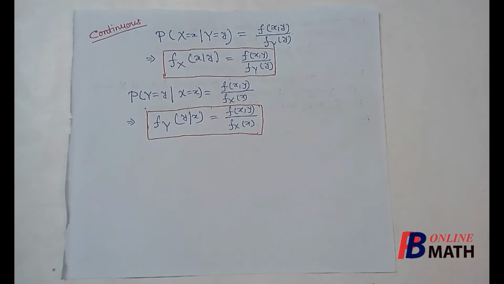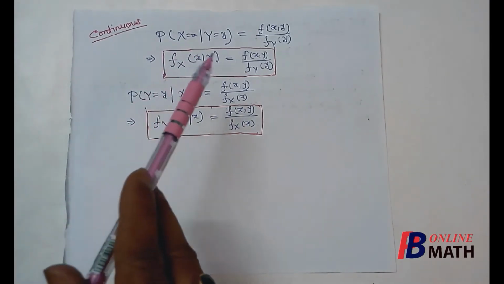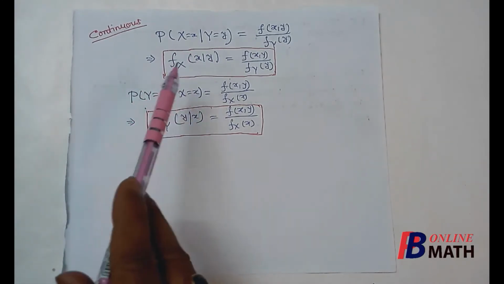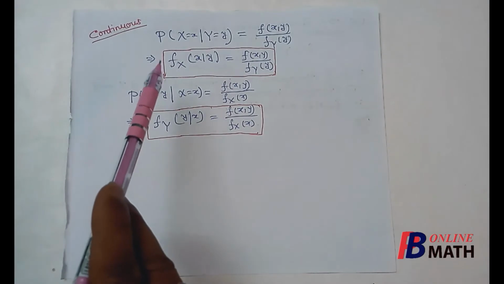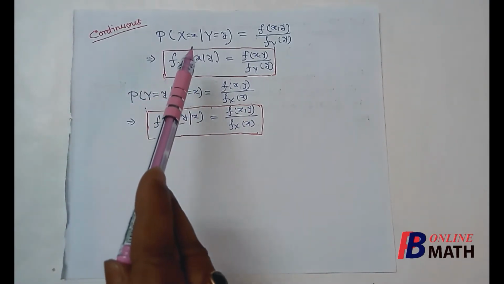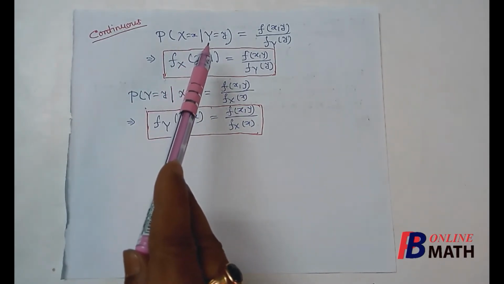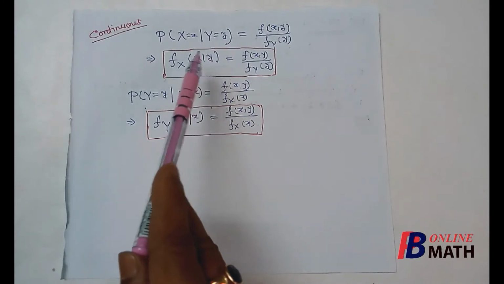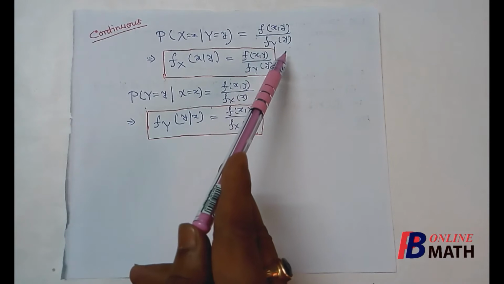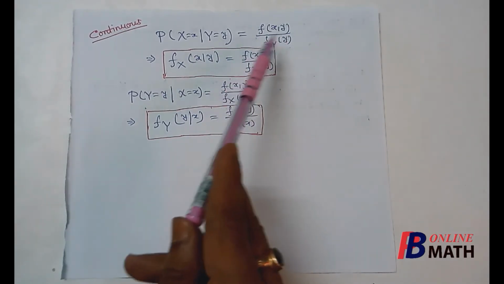Now for continuous distribution, if we need to find the probability of a conditional event, we know that for continuous distribution, the probability at a point is 0. Now just for comparison, if we want to find the probability of the conditional event x equal to x on the assumption that the event y equal to y has already happened, then by the property, this is fxy by fyy, where this is the marginal density function of y and this is the joint PDF.